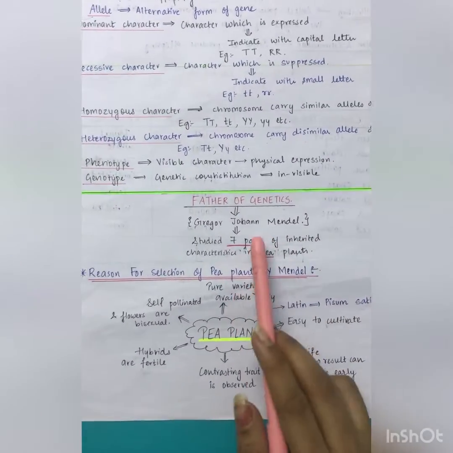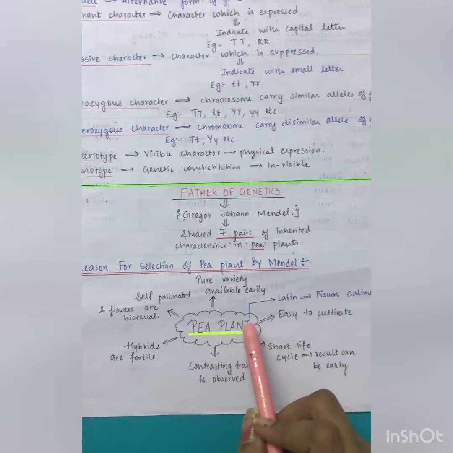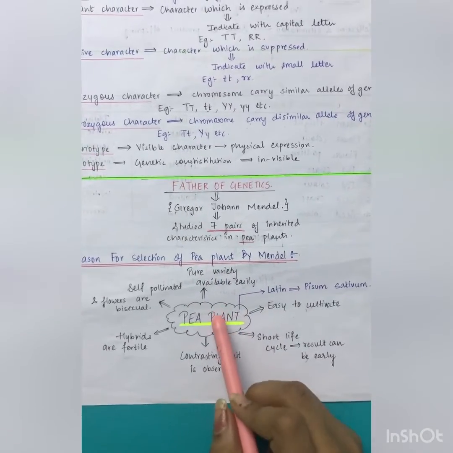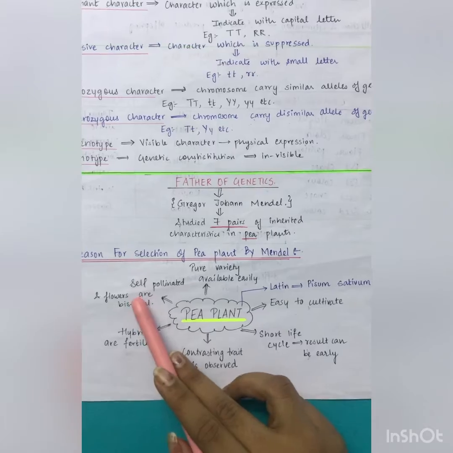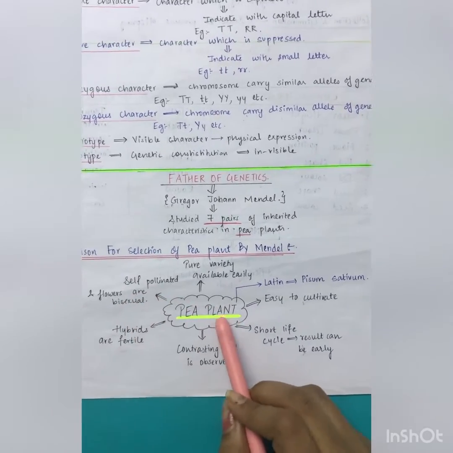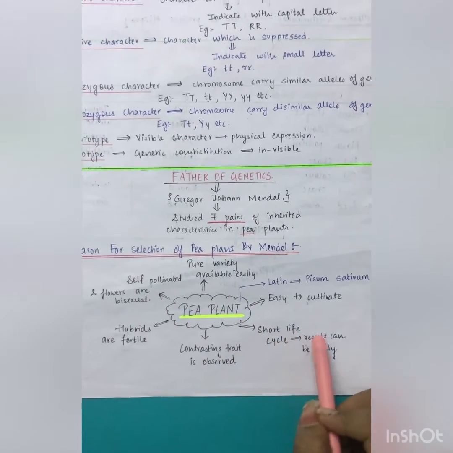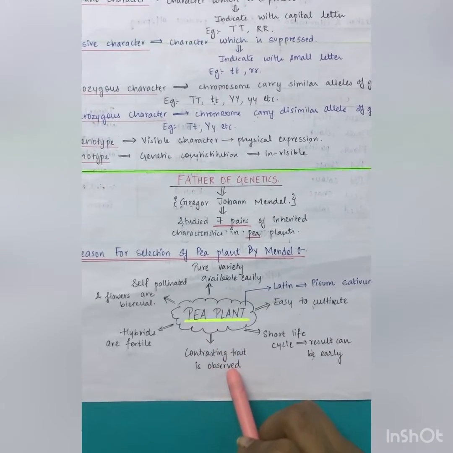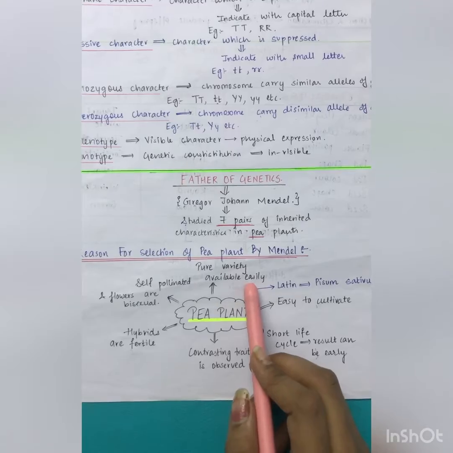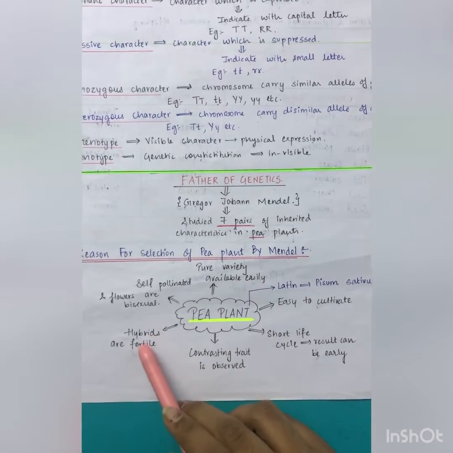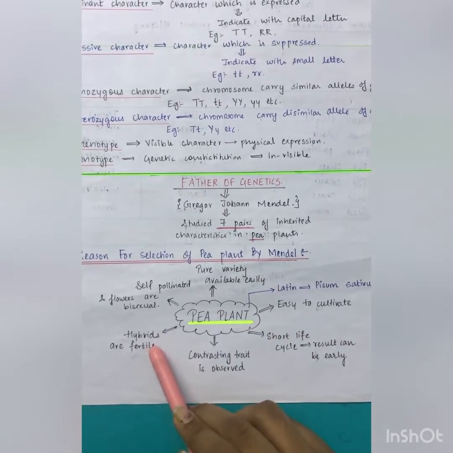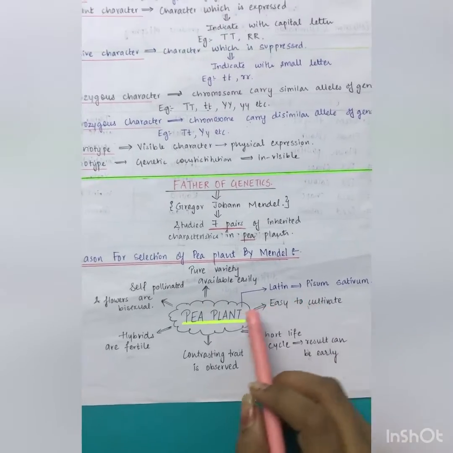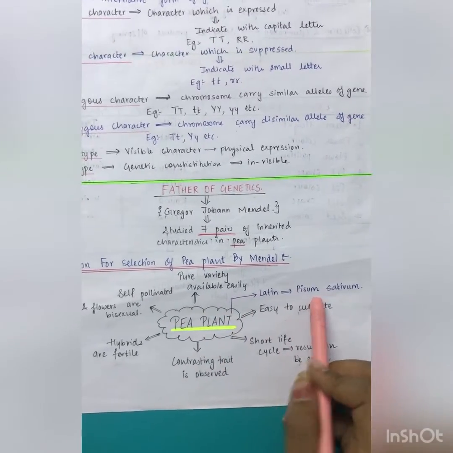Now, why did Mendel select the pea plant? The reason is that the pea plant is self-pollinated and the flowers are bisexual, and it has a short lifespan, so it gives results early. It has contrasting traits that are clearly expressed. Pure varieties are easily available and hybrids are fertile. And it is easy to cultivate. The Latin name of the pea plant is Pisum sativum.